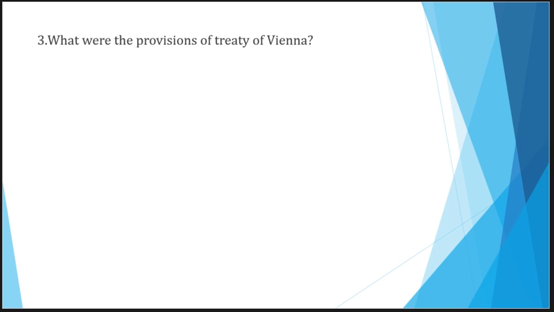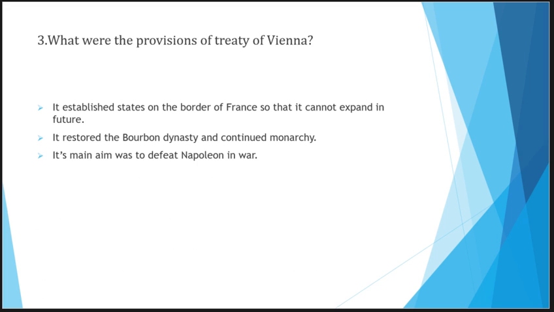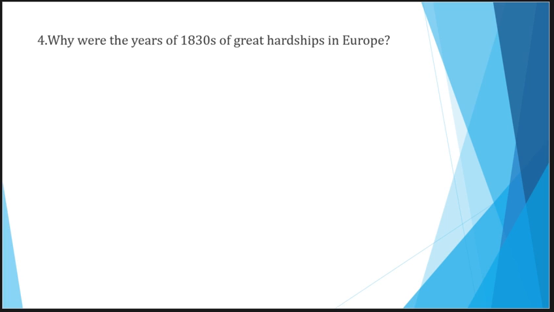And here comes the third question. What were the provisions of the Treaty of Vienna? And here comes its answer. So, in the first point, I mentioned the establishment of states on the border of France. Then in the second point, the restoration of the Bourbon dynasty. And in the last point, I mentioned the main aim of the Treaty of Vienna, that is to defeat Napoleon in war.